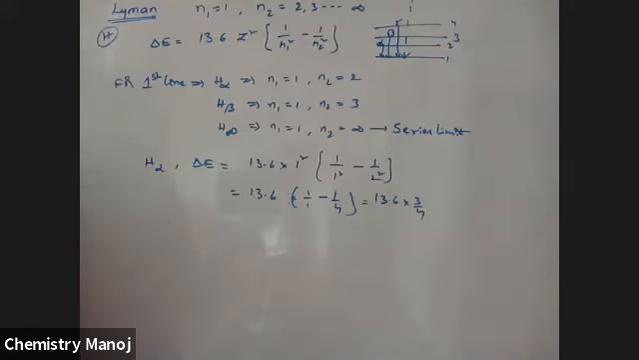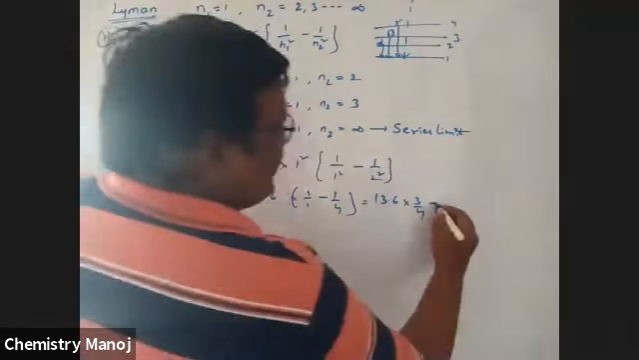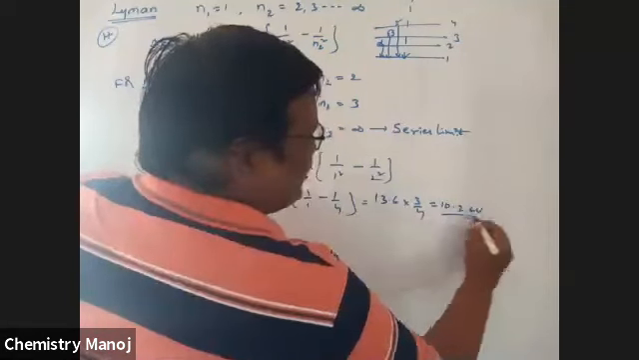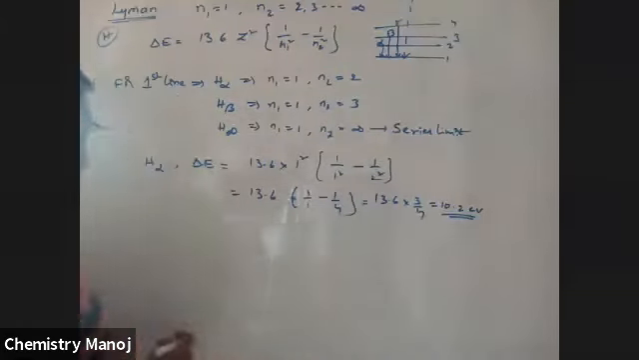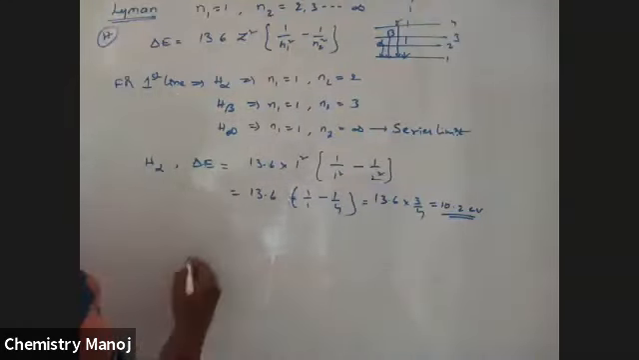How much is the value of 13.6 into 3 by 4? Please give me the value. I think it is 10.2. Check it. Yes, it is 10.2 electron volts. That is the difference value, the least energy difference for the H alpha line. Now the maximum energy difference.